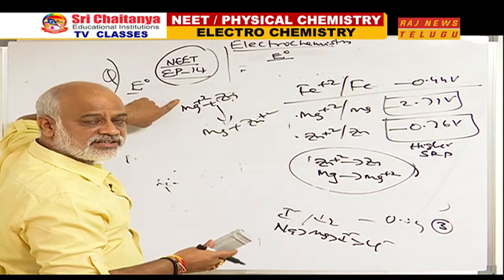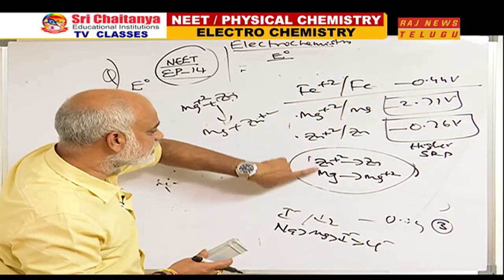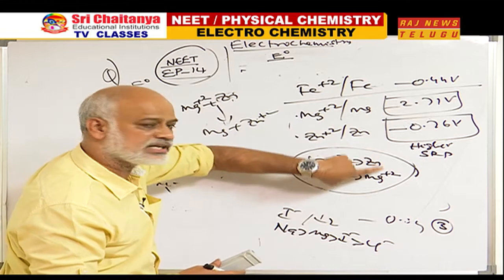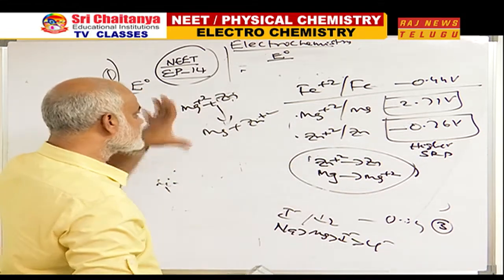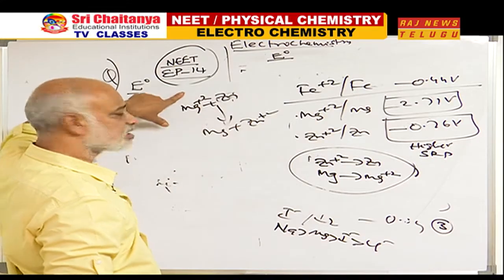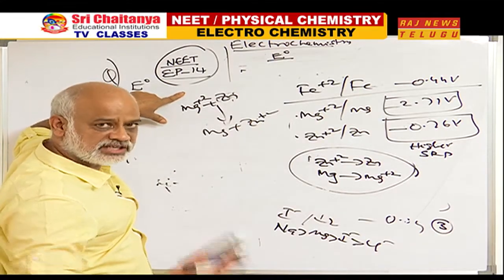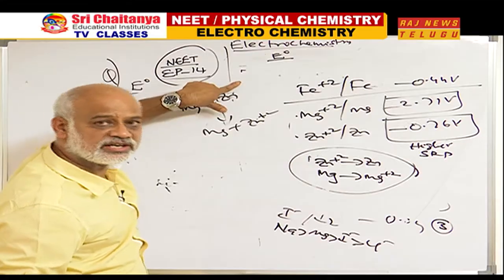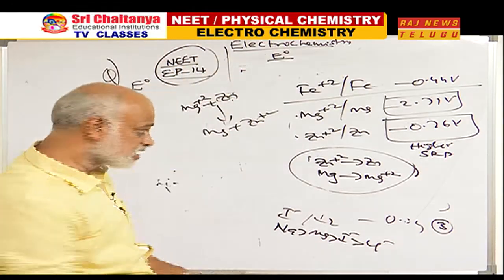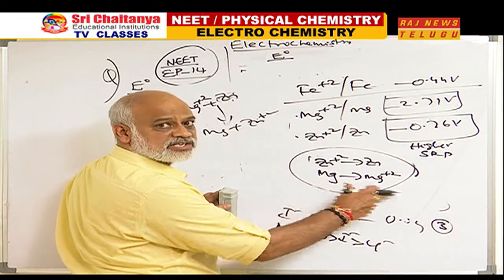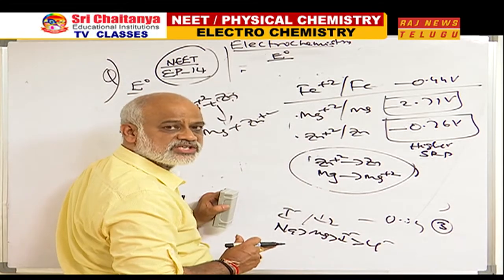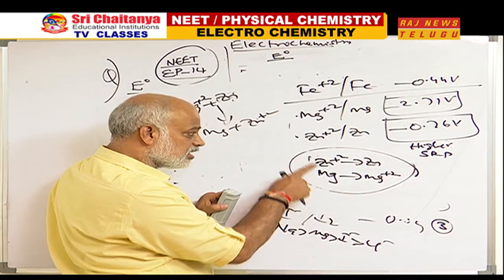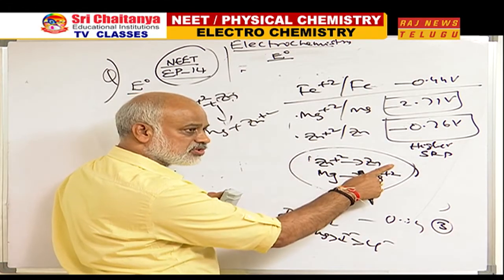But I am asking whether this is spontaneous. No. When Zn plus 2 plus Mg gives Zn plus Mg plus 2, how can this be spontaneous? Non-spontaneous. Zinc cannot reduce Mg plus 2. In other words, Mg plus 2 cannot oxidize zinc. Means Zn plus 2 can oxidize Mg. Means Mg plus 2 can reduce Zn plus 2. Mg reduces Zn plus 2 to Zn.